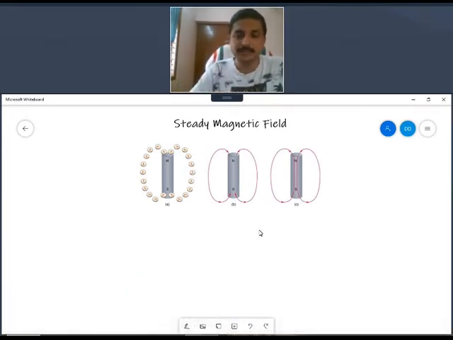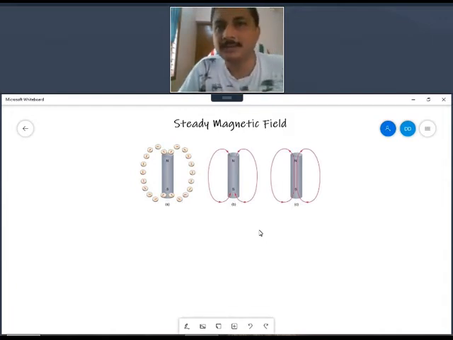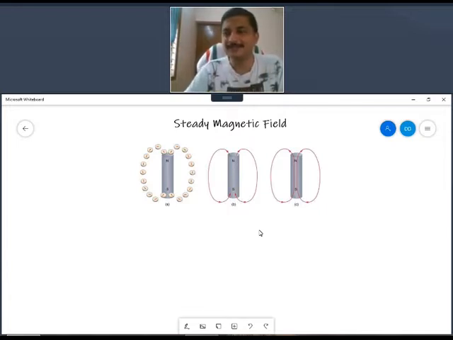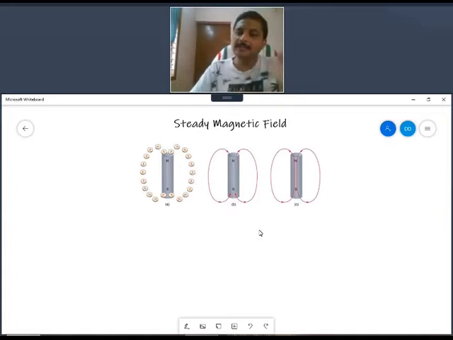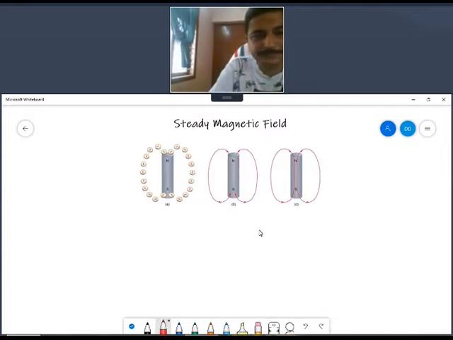That is the strength of the field. That is magnetic field intensity. It is a quantitative measure of strength or weakness of a magnetic field. Like electric field intensity in an electric field, here we have magnetic field intensity. Magnetic field intensity is denoted by the H vector.